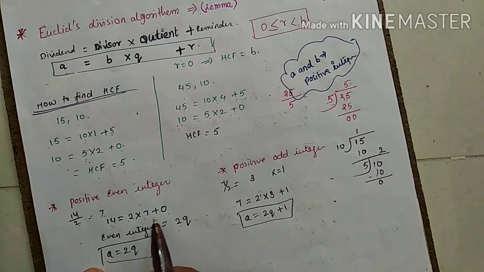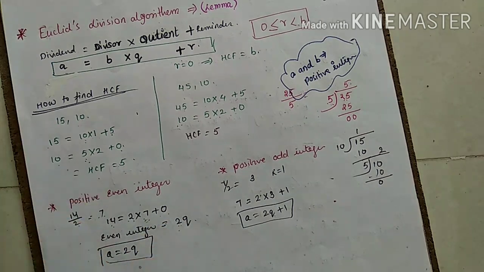How? 2q. Why 2q? This q, the quotient, can be anything, and 2 I am multiplying with the q to get my 7. Correct or not? Yes. So this is the way. Whenever we have any positive even integer, we get the even number by multiplying 2 with the q. Now come to the odd integer.